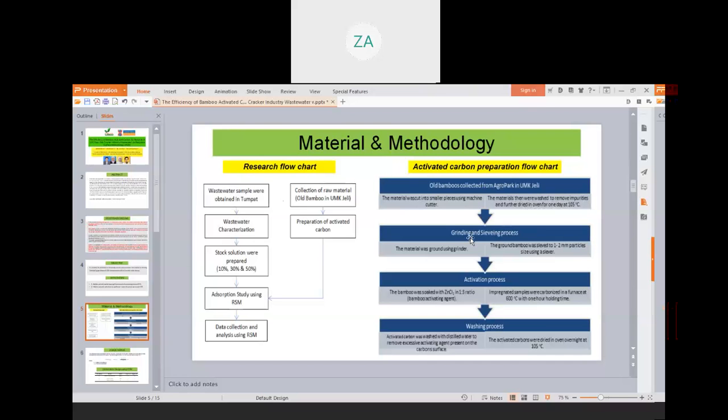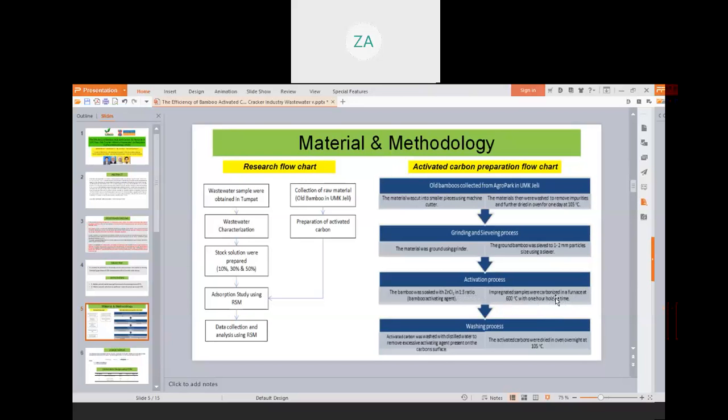Next, the grinding and sieving process. The material was ground using a grinder and was sieved to 1 and 2 millimeter particles using a sieve. After that, for the activation process, the bamboo was soaked with zinc chloride. Zinc chloride is used as the activating agent for the chemical activation process in the ratio of 1 to 3, and then the impregnated samples were carbonized in a furnace at 600 degrees Celsius with 1 hour holding time.